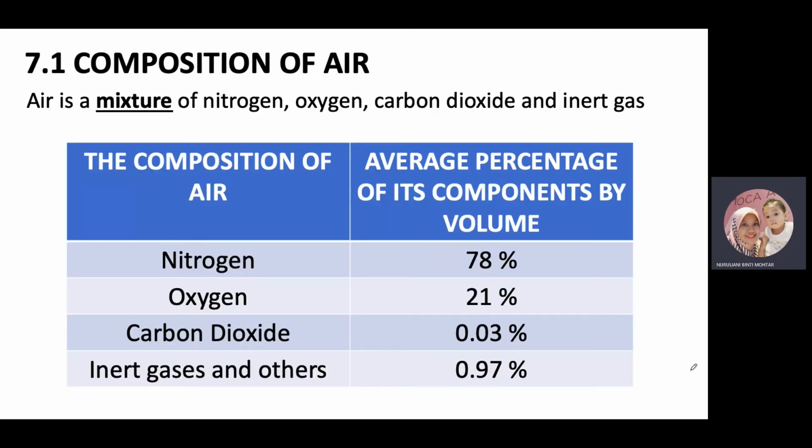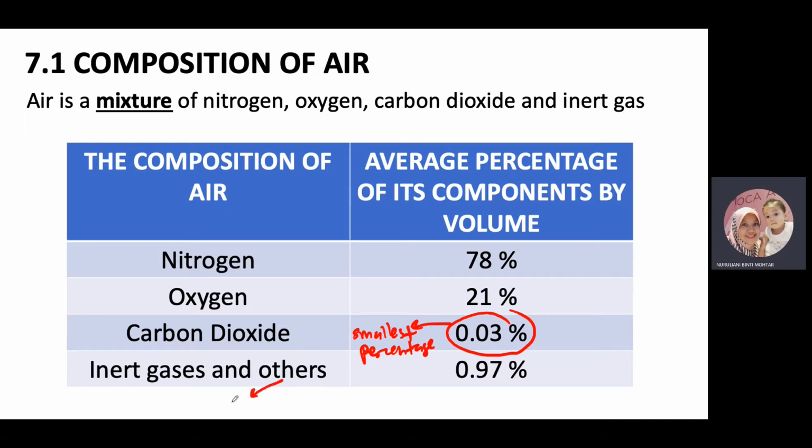This is a table to show the composition of the gases by volume. For example, nitrogen consists of 78% by volume in the composition of air. For oxygen, we have 21%. Carbon dioxide has the smallest percentage, which is 0.03. Higher than carbon dioxide are the inert gases.